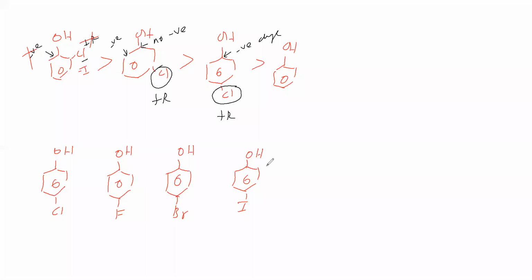Now we will see the electronegativity order. Order of electronegativity: Cl more than Br more than I. Therefore, here minus I effect is more, here minus I effect is less, and here still less. Since minus I effect is more here when compared to this, it is more acidic.